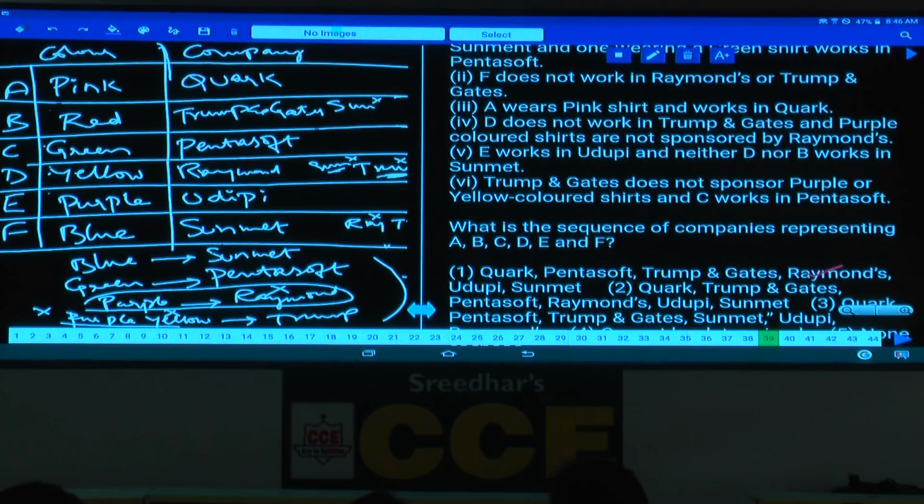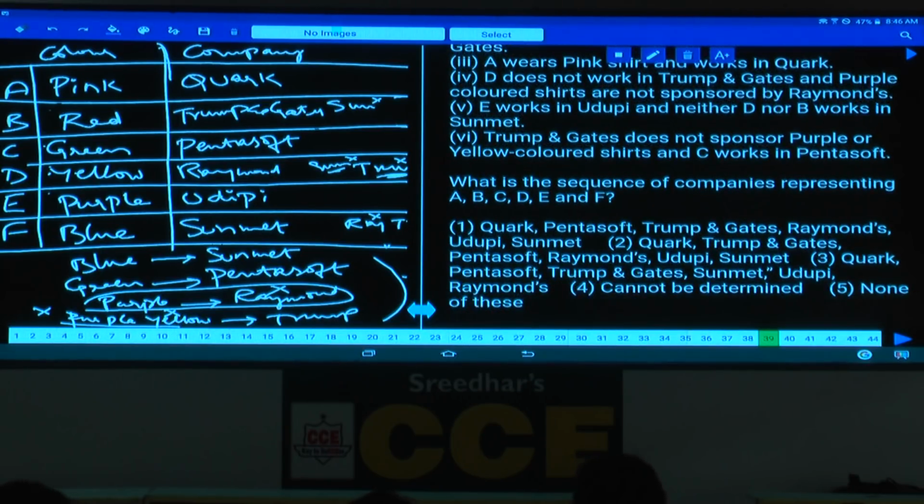Then question number 39. What is the sequence of companies representing A, B, C, D, E, and F? What is the order here? Quark. Pentasoft is ruled out. Quark, Trump and Gates, Pentasoft, Raymond, Udupi, and Sunmet. Then what is your answer here? Choice 2. A, B, C, D, E and F respectively in the same order.